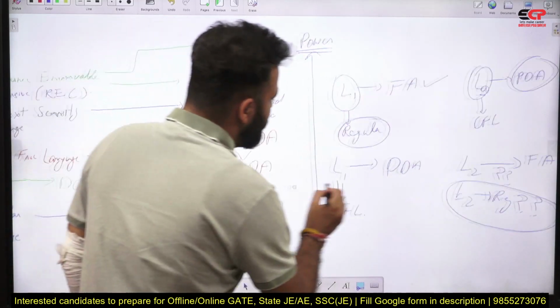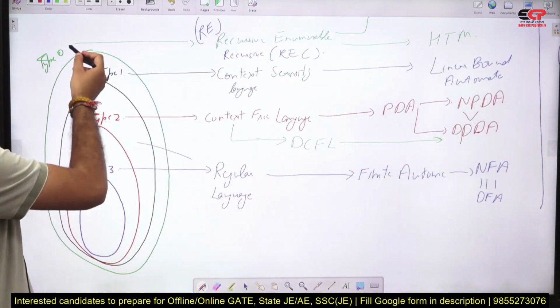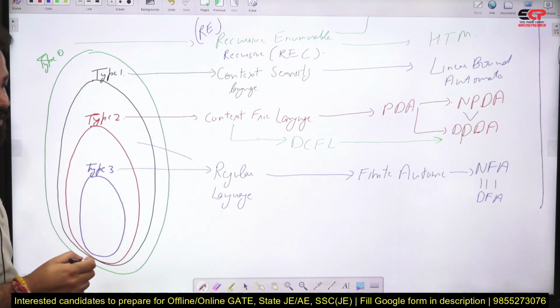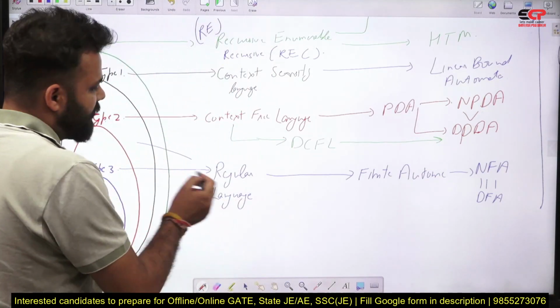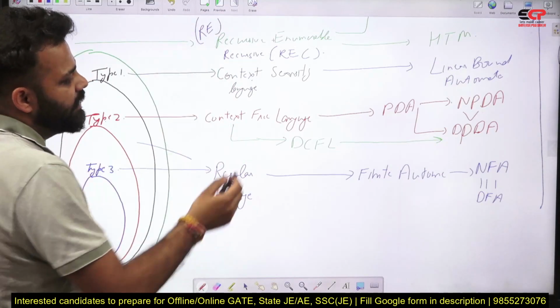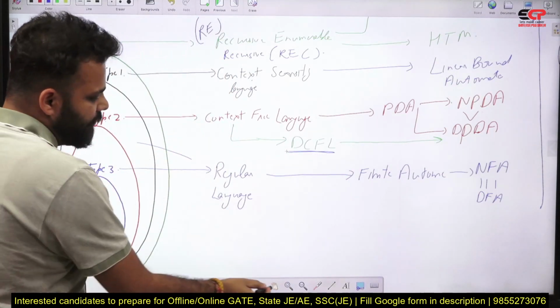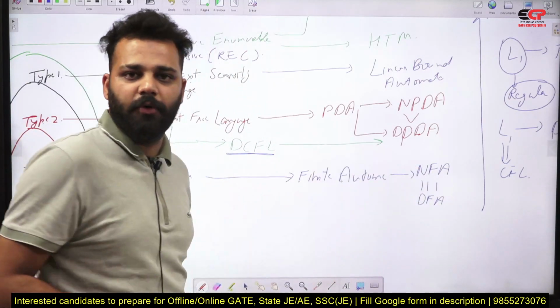So this is the main crux of Chomsky hierarchy, that these are the grammars type 0, type 1, type 2, type 3. The languages associated with these grammars are regular language, context free, context sensitive, REC and RE, and in between we have DCFL. Machines required for them are finite automata, NFA and DFA, both have equal power.